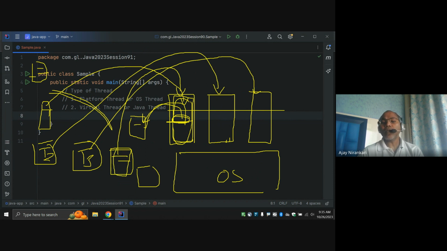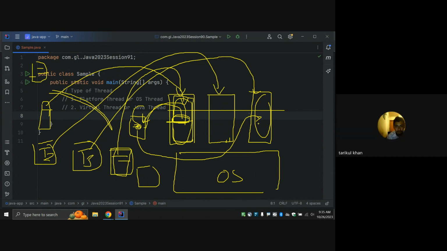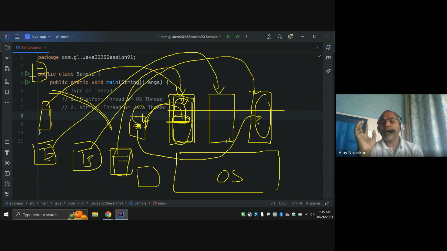Let's see, this is the task which was waiting for a response. Now they receive the response. At that time, again, the JVM thinks about which threads are free. If any threads are free, let's say these threads are free, then the remaining work is going to be bound to this thread. Hey thread, you can complete the remaining part. So the objective of virtual thread is to reuse the operating system threads as much as possible